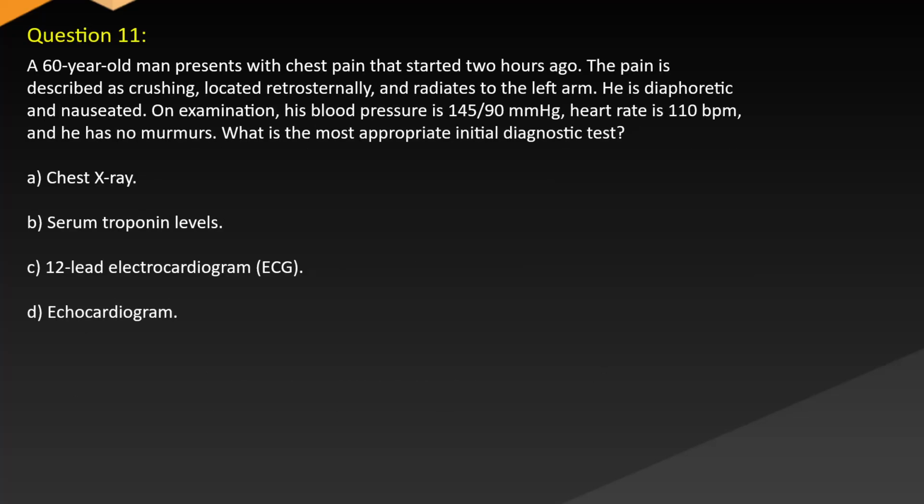Question 11. A 60-year-old man presents with chest pain that started 2 hours ago. The pain is described as crushing, located retrosternally, and radiates to the left arm. He is diaphoretic and nauseated. On examination, his blood pressure is 145/90 mmHg, heart rate is 110 bpm, and he has no murmurs. What is the most appropriate initial diagnostic test? A. Chest X-ray. B. Serum troponin levels. C. 12-lead electrocardiogram. D. Echocardiogram.